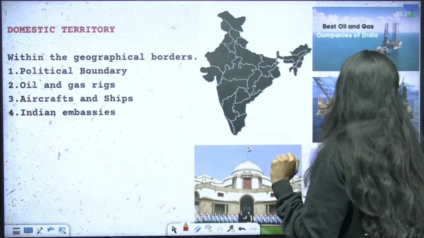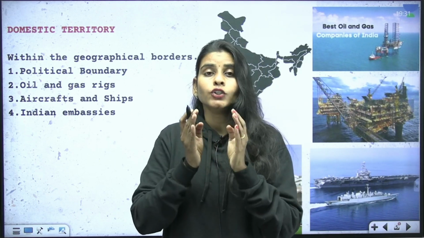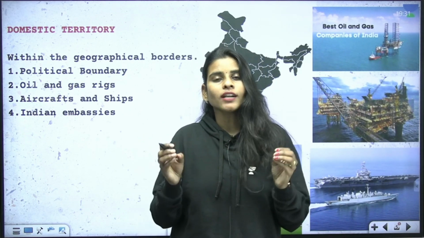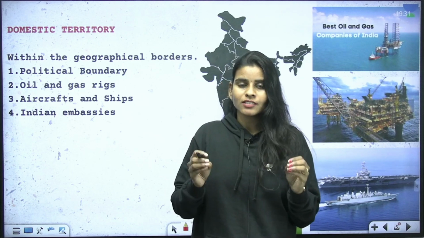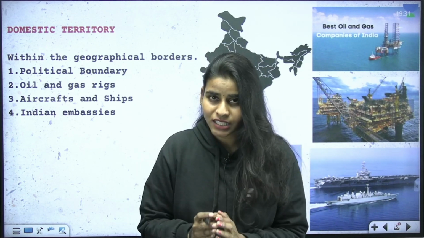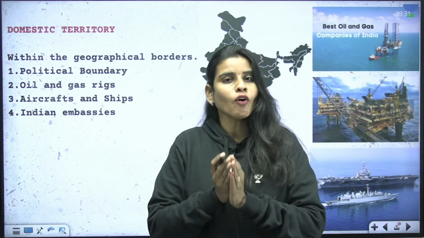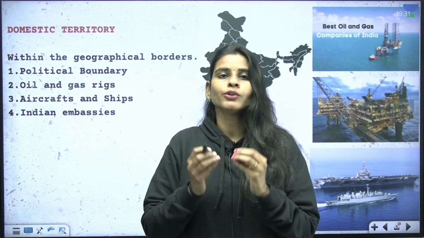And then moving on from here, what is meant by domestic territory? Gross domestic product means what are the goods and services India is producing within its domestic territory. Here we are not taking into consideration the goods and services we produced abroad.